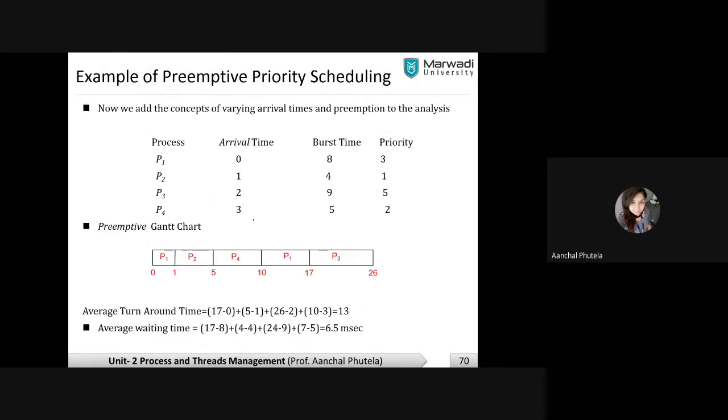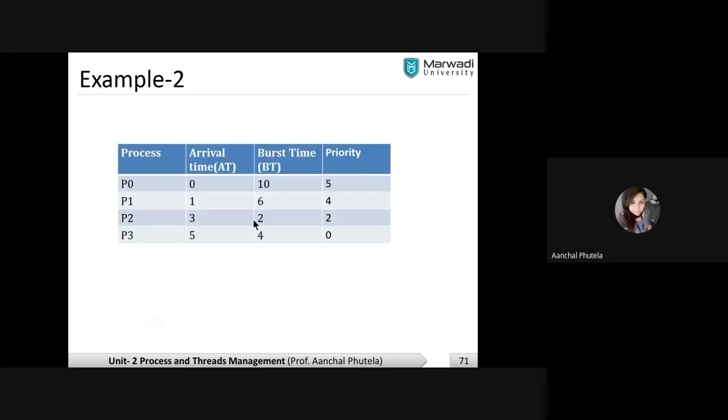So moving ahead, you will go and perform for this question. Find the average turnaround time and average waiting time for the processes, and you need to use preemptive priority scheduling.